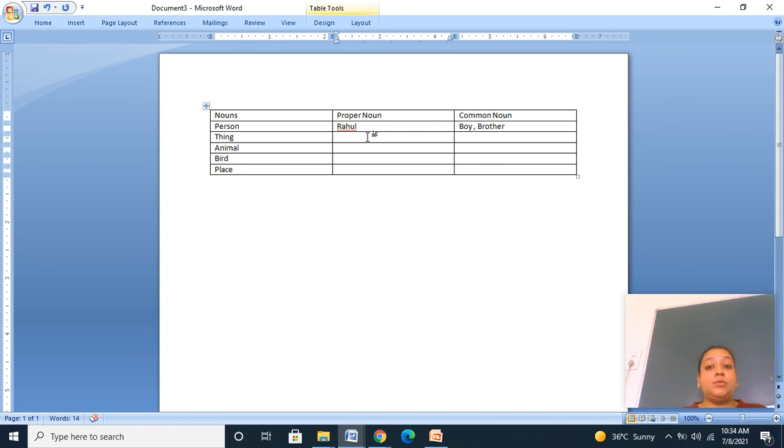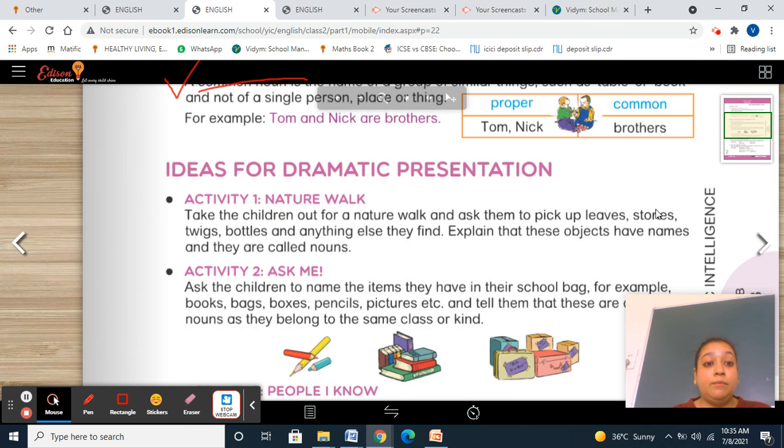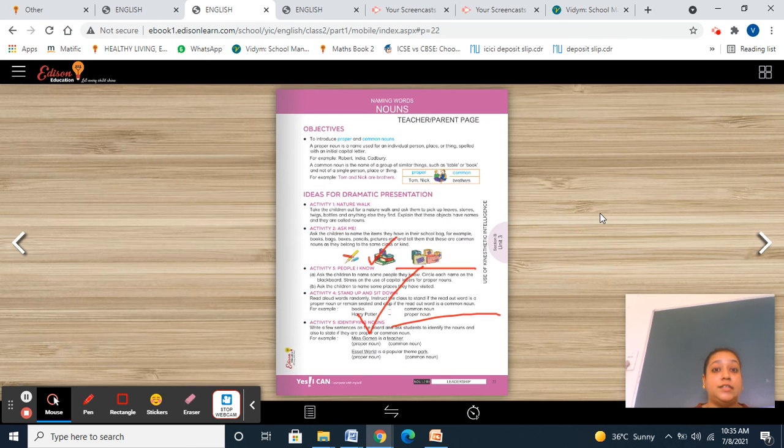Place. For example, I'm talking about school. The name of the school is Vedanta. Getting this point? So that will be in your proper noun. Don't write the same examples I'm telling you in this video. You're going to write your own examples. Getting this point? This is your activity. You're going to do this activity in your notebook, and you're going to send me the pic of the activity. Getting this point? And it is compulsory. It is pretty much compulsory that you do this activity.